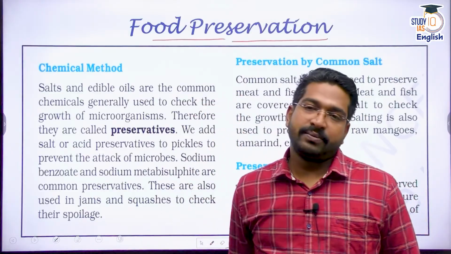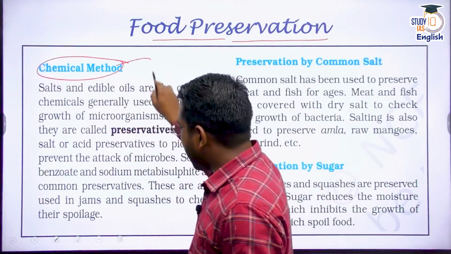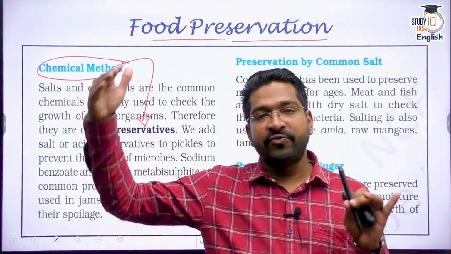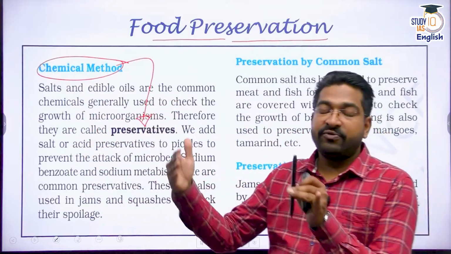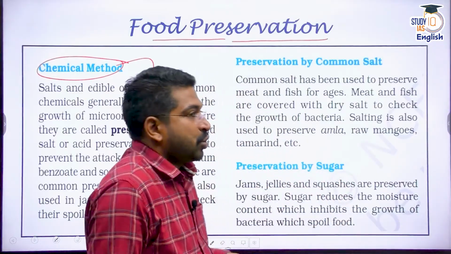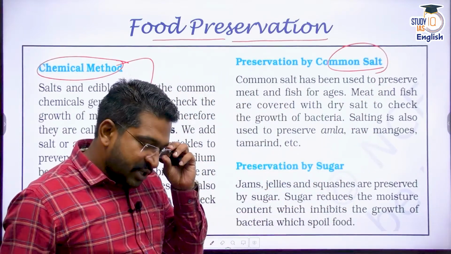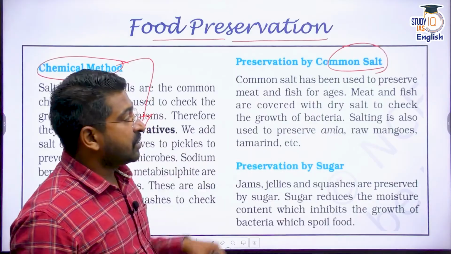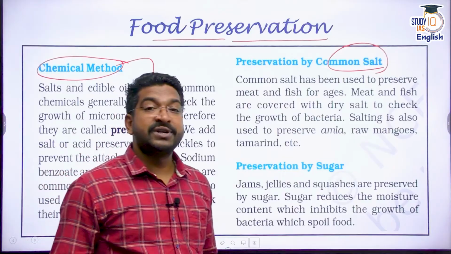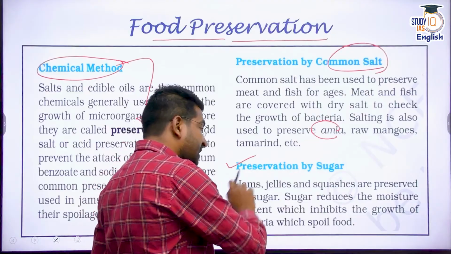Now, how can we do it? One of the simplest methods that we use is some sort of chemicals which act as preservatives. That means they reduce the activity of microorganisms, they enhance the life of food, the time period for which the food can be consumed. There are many kinds of chemicals that we can use. Simply salt, sodium chloride can be used, right, especially to preserve meat, fish, etc. Salting is used even on raw mangoes. Salting is used on your citrus fruits like amla, etc. You can use sugar also in your jams, jellies, squashes.